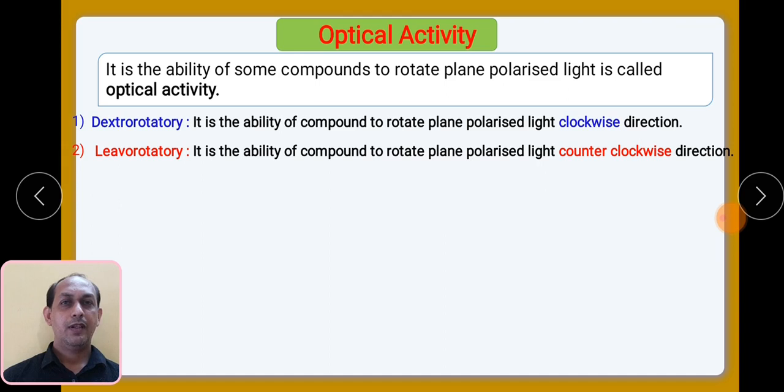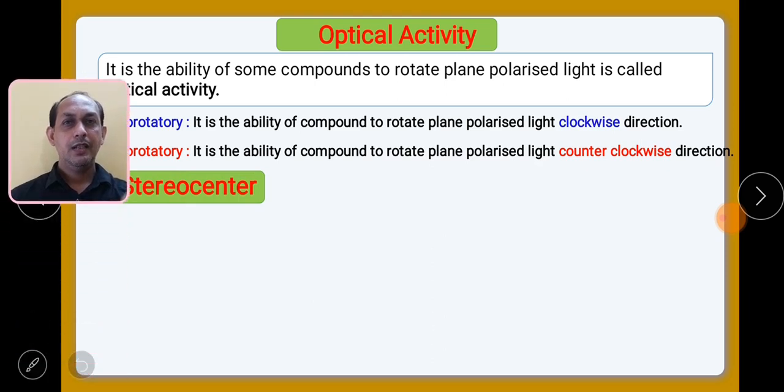And a levorotatory compound will rotate the plane polarized light in the counterclockwise direction, or we used to say the anti-clockwise direction. So the optical activity will be of two types. One is dextrorotatory and another is levorotatory.